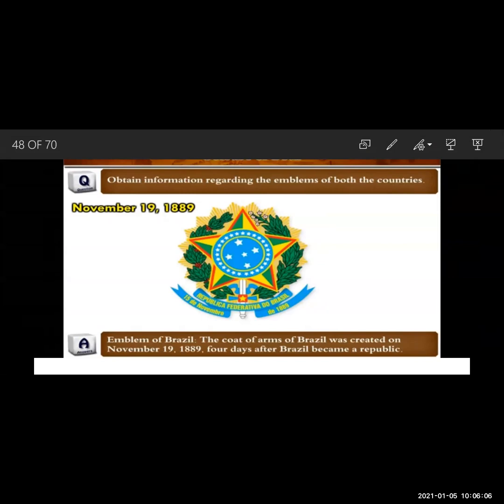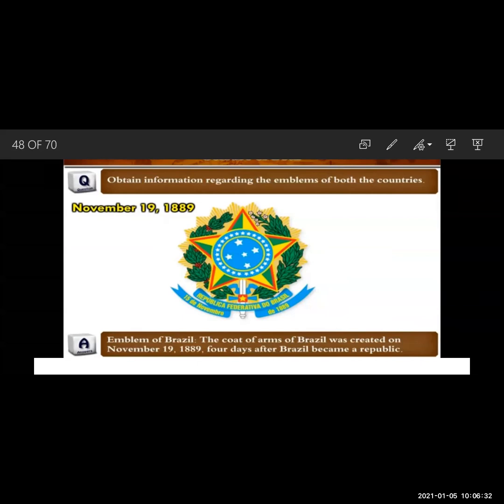Obtain information regarding the emblems of both the countries. Now we'll see Brazil. Emblem of Brazil. The coat of arms of Brazil was created on November 19, 1889, 4 days after Brazil became a republic. Now you can see the picture, that is the emblem of Brazil.